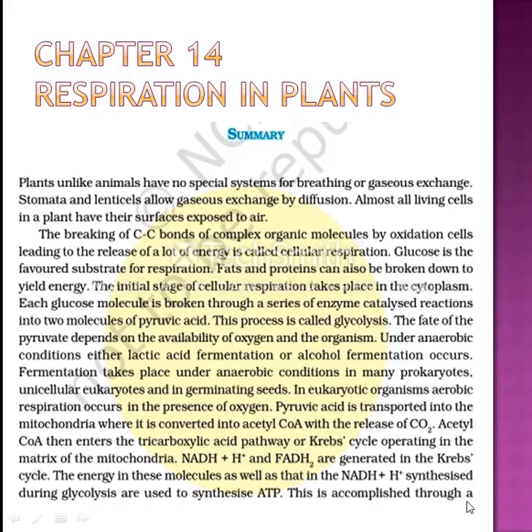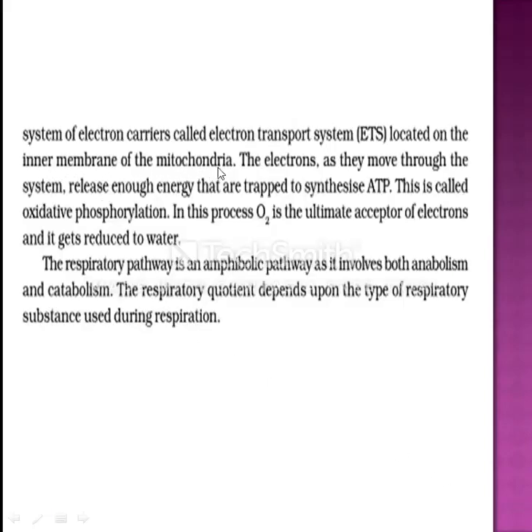This is accomplished through a system of electron carriers called the electron transport system. It is located on the inner membrane of the mitochondria. The electrons, as they move through the system, release enough energy that is trapped to synthesize ATP. This is called oxidative phosphorylation.